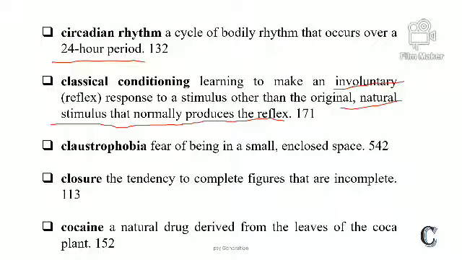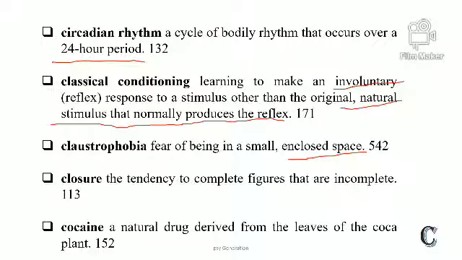Claustrophobia, fear of being in a small and enclosed space. Claustrophobia is a phobia in which a person feels fear in a small and enclosed space. When he goes into a small and enclosed space, he feels an extreme level of fear. Basically, phobia is irrational fear.